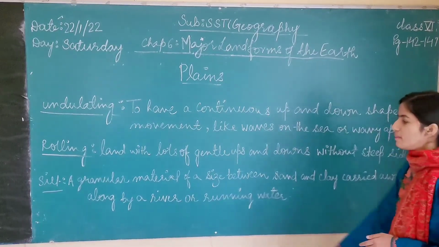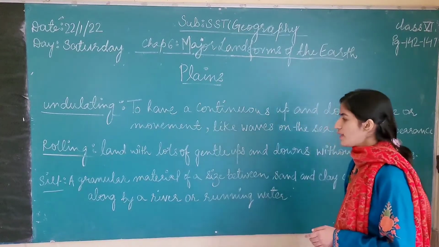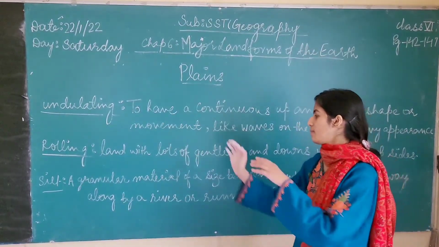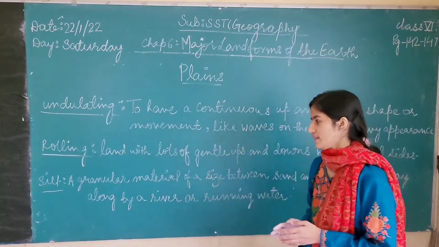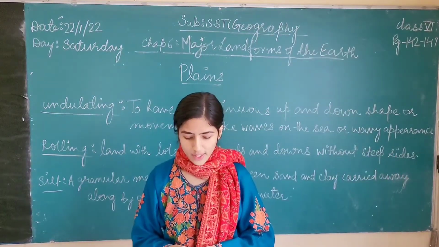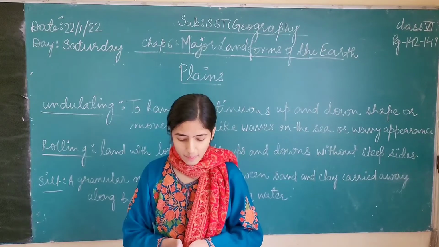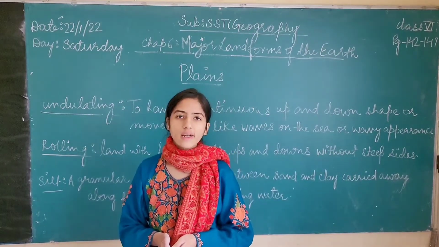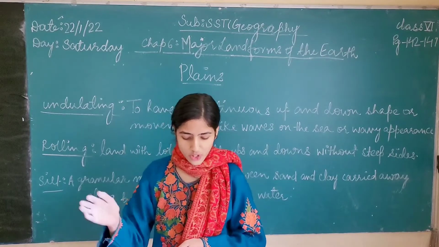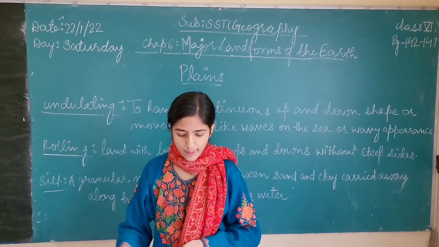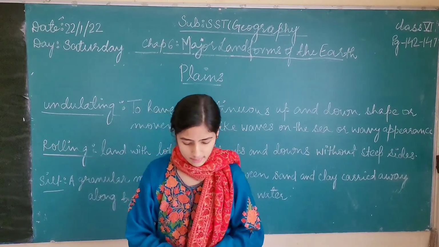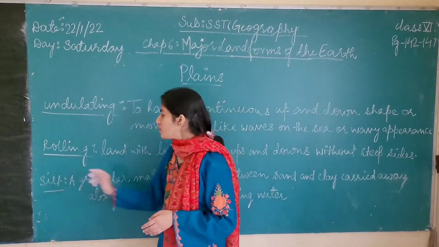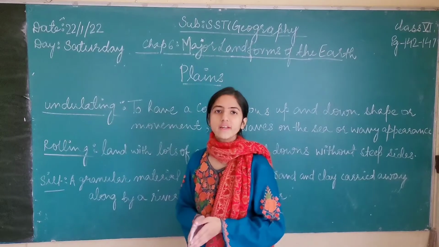Silt is carried along by a river or running water. So coming back to what we were discussing, the plains are formed by the deposition of silt and sediments brought by the rivers and their tributaries. The plains are very fertile because the silt which is coming down from the mountains is very rich in minerals.